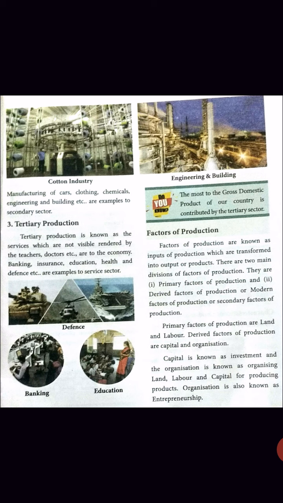Now let us see what factors of production are. Factors of production means inputs of products which are transformed into outputs. We put in something as input and it is transformed into output or product. There are two main divisions. One is primary factors, and the second is derivative factors or modern factors. Primary factors of production are land and labor. In agriculture it means land. The other one, in machinery industries, is labor.